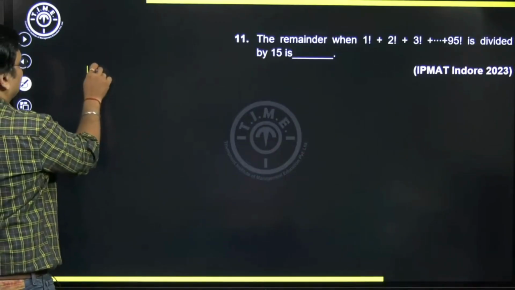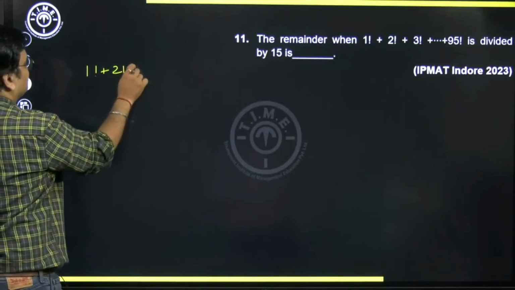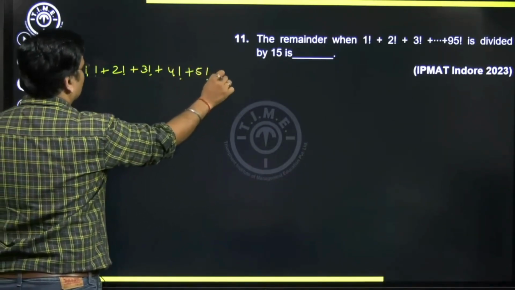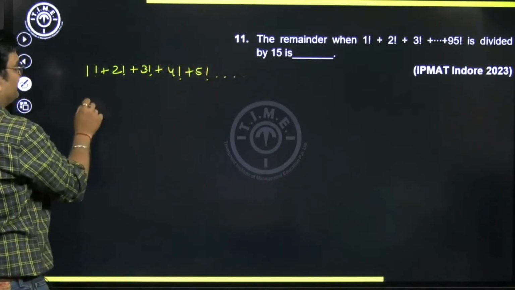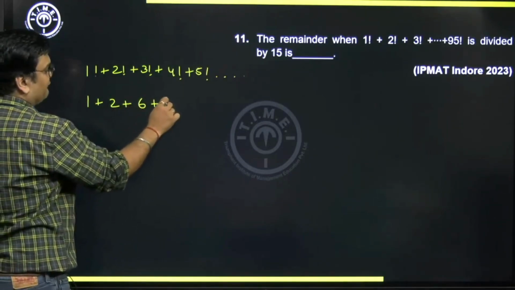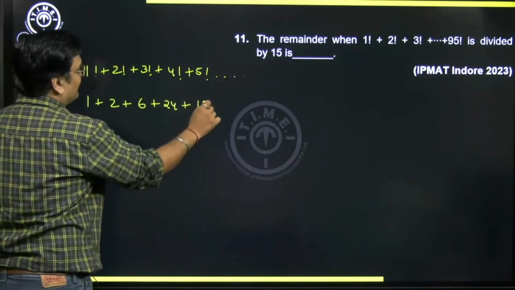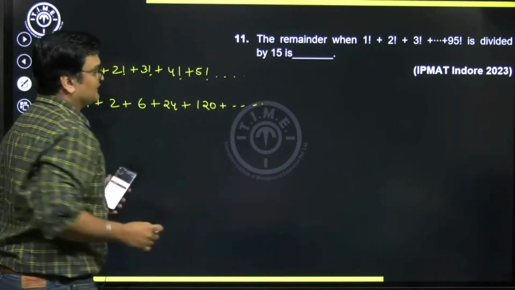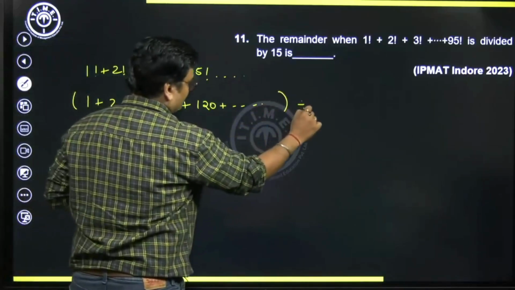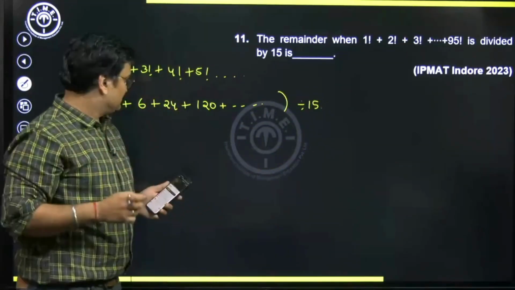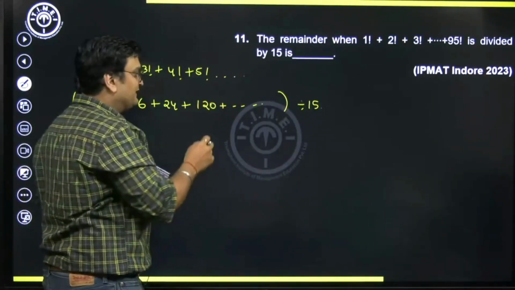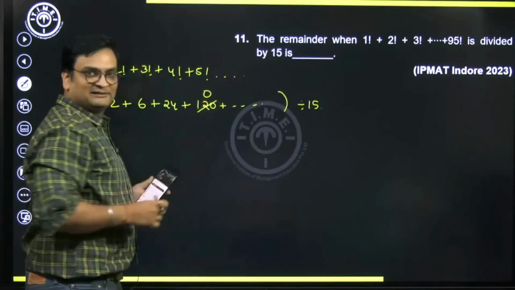So 1 factorial, 2 factorial, 3 factorial, 4 factorial, 5 factorial, and so on till 95 factorial. What are the values? 1, 2, 3 factorial is 6, 4 factorial is 24, 5 factorial is 120, and so on. Now we are dividing this sum by 15. Please note, 120 is divisible by 15. If 120 is divisible by 15, this will give me 0 remainder.